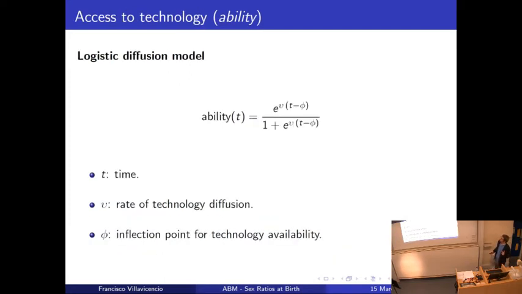Then the second one, ability. For the ability, very simple. We did a logistic diffusion model. Depends on time, the rate of the diffusion, and the inflection point. So this is a very standard way. What we're saying is, okay, at the beginning, very few people have access to technology, then this access increases, and at the end, almost 100% of the population has access to technology. You will see some plots later to visualize this.